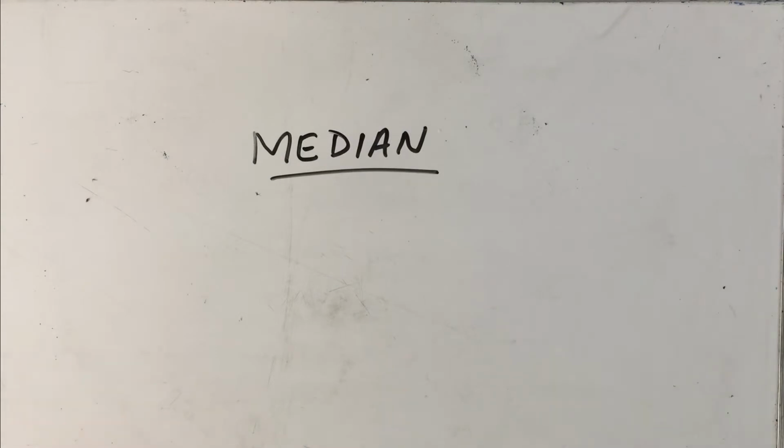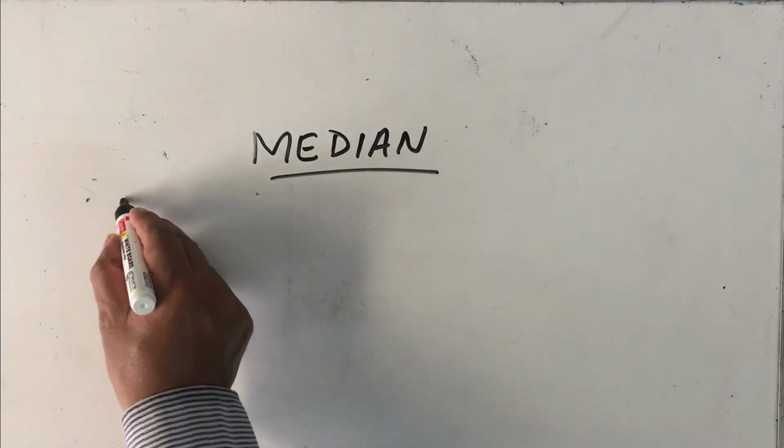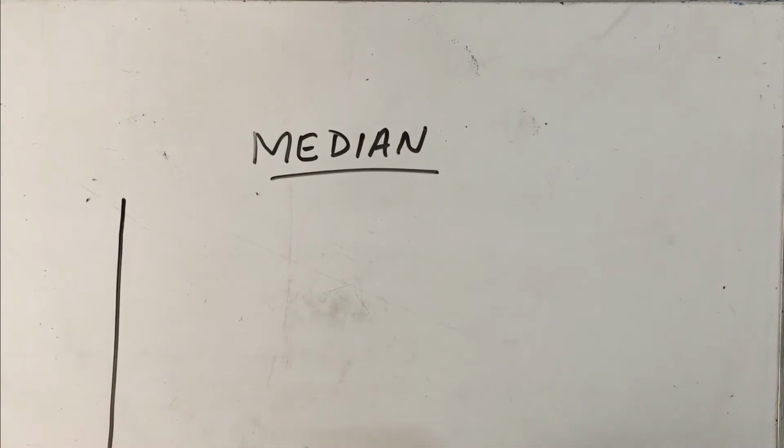Today we are going to discuss another fundamental concept in statistics, that is median. Median is another measure of central tendency. Let us assume a normal distribution curve.